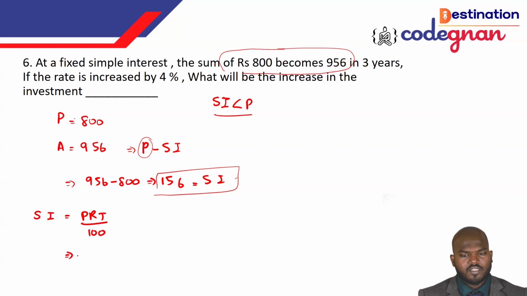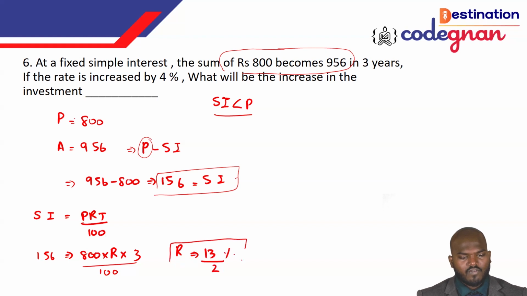So then P is equal to what? P is equal to 800. And R is equal to what? We don't know, right? So I'm calling it R. T is equal to the first 3 years. So I'm calling the 3 years, by 100. So the SI is equal to 156. If you calculate this value, guys, you will get that R is equal to 13 by 2 percentage. You will get it. This is the rate of interest.